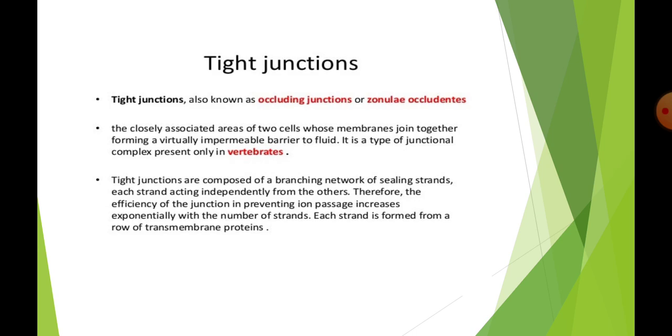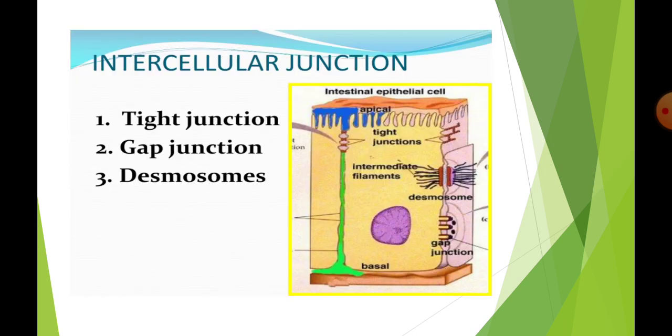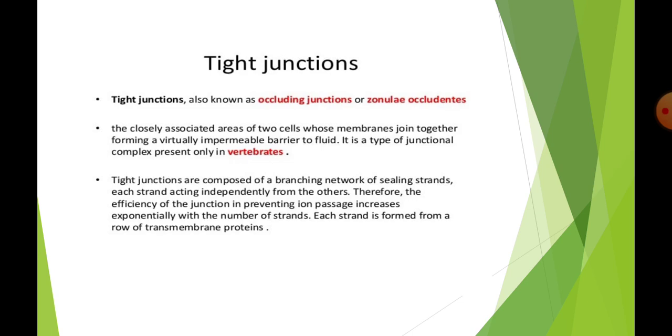The tight junction is mainly composed of a branching network of sealing strands. It means, just looking at the picture, the tight junction has strands. They are the sealing strands. Therefore, the tight junction is composed of sealing strands. As the number of sealing strands increases, the efficiency of the tight junction also increases.